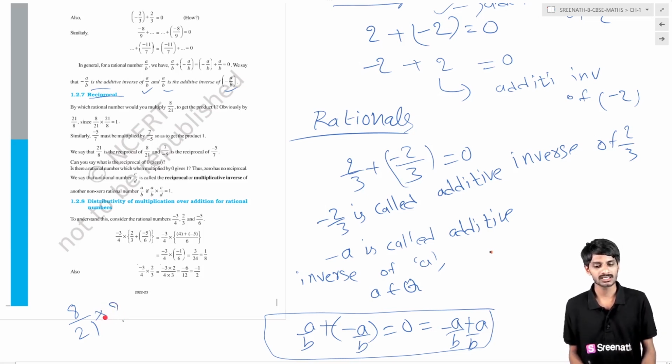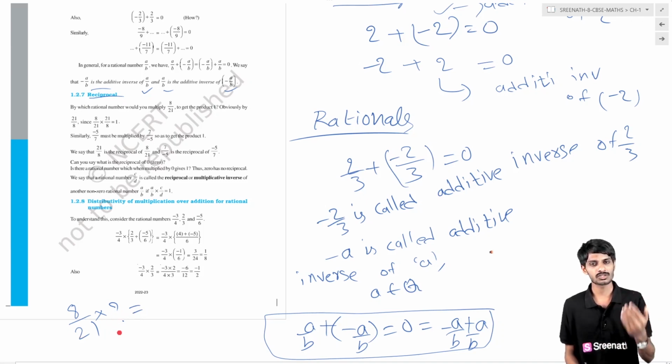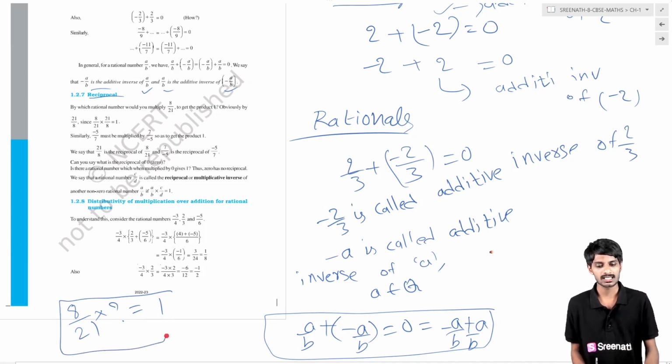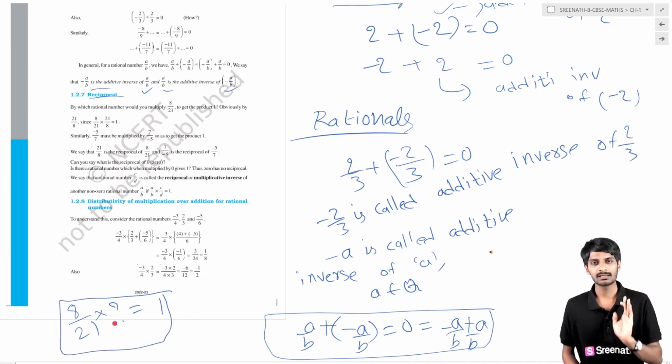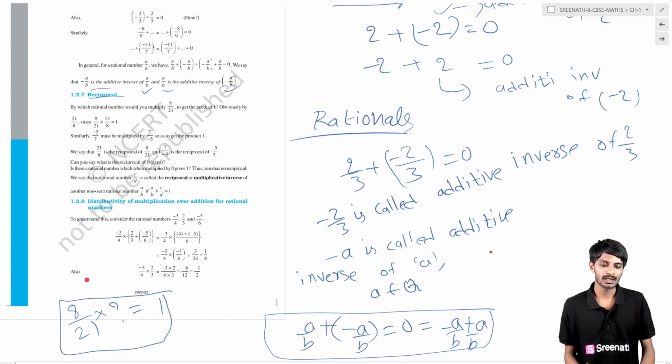In a simple way, the multiplication of a number with its reciprocal gives the value 1. The one thing you have to blindly believe is, if you multiply any number with its reciprocal, the result is 1. So what might be this number? Can you guess this number?